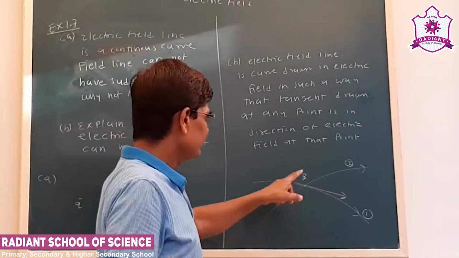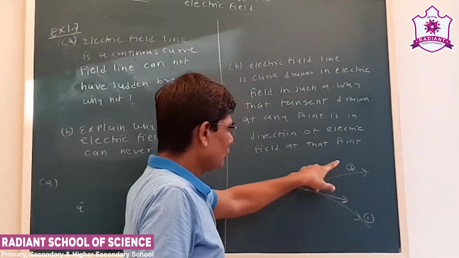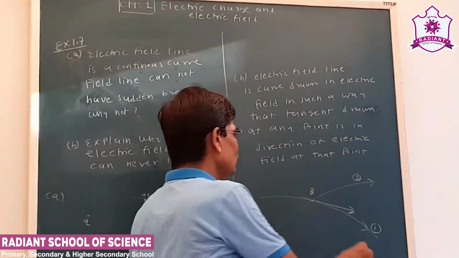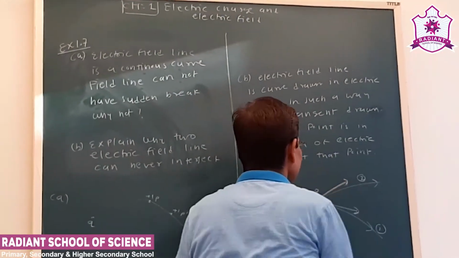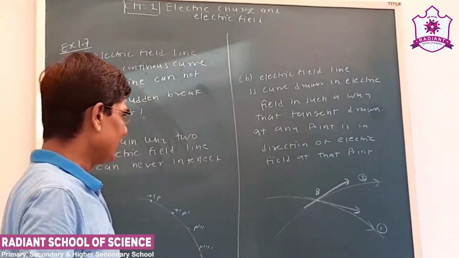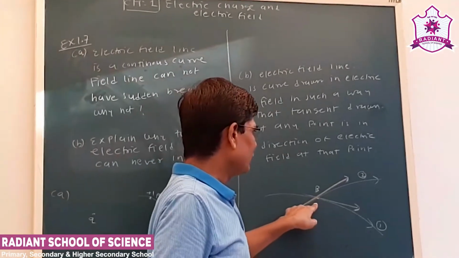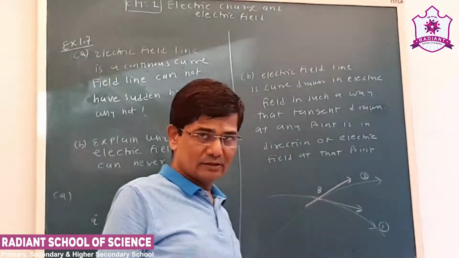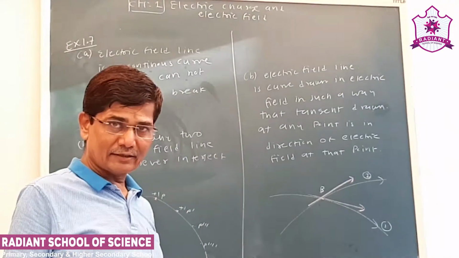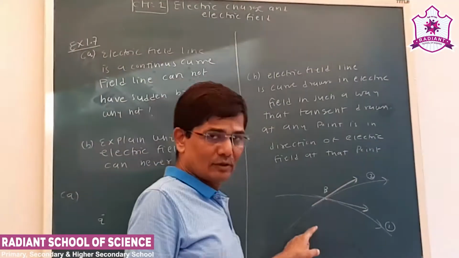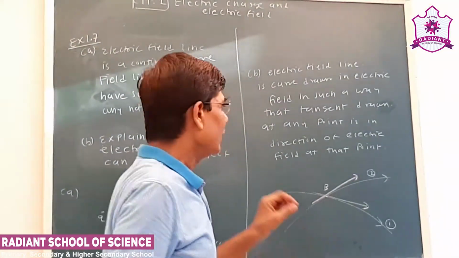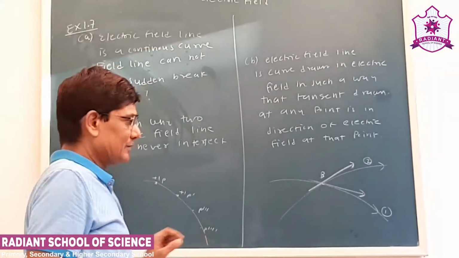Similarly, tangent drawn on electric field line 2 will be in this direction. Now we can say in that case at a given point there are two tangents which show two different directions. But this is not possible, hence electric field lines never intersect.